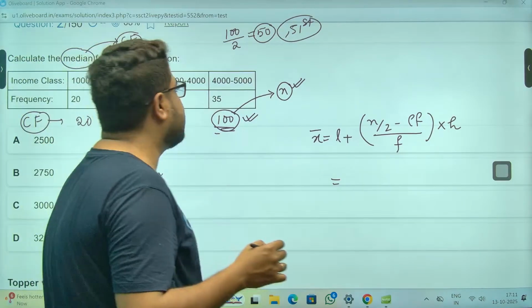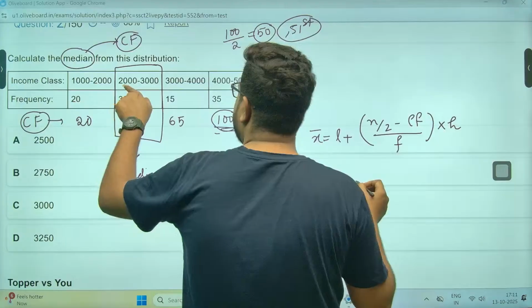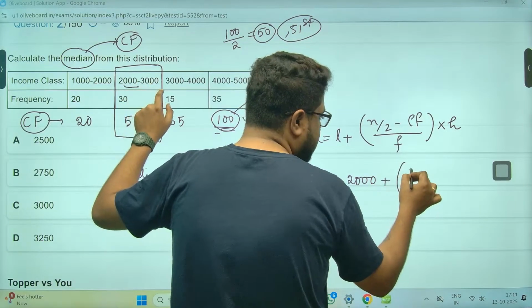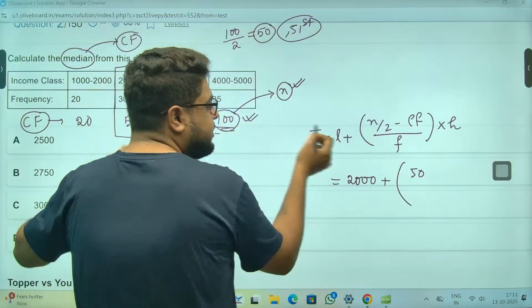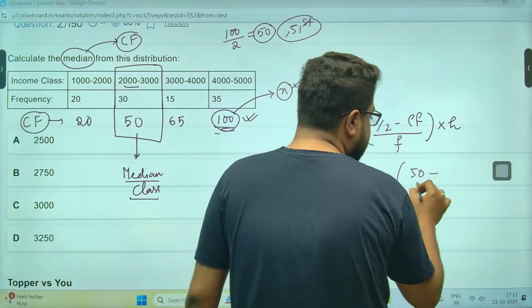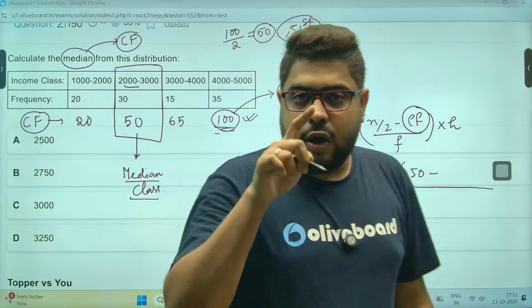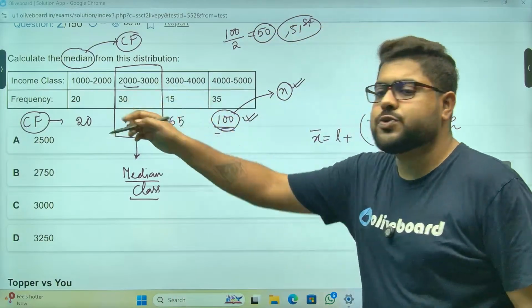Just put down the values. L is the lower limit of this median class, meaning 2000, plus n by 2, which we all know is 50 because n is 100, so by 2, minus CF. CF stands for the cumulative frequency of the class just previous to the median class.